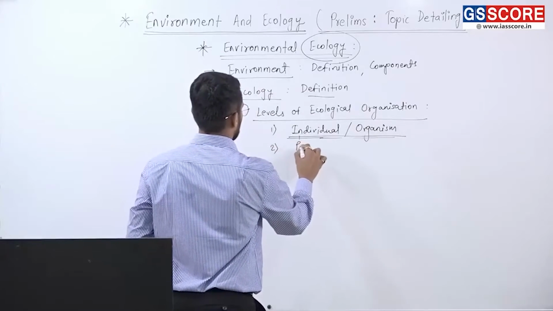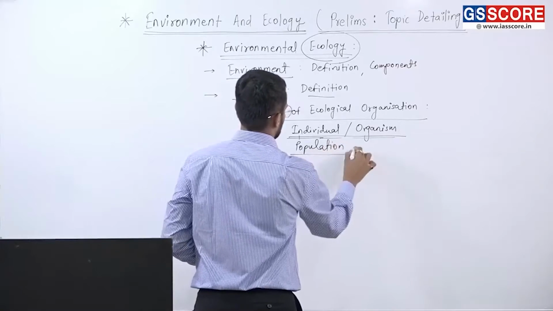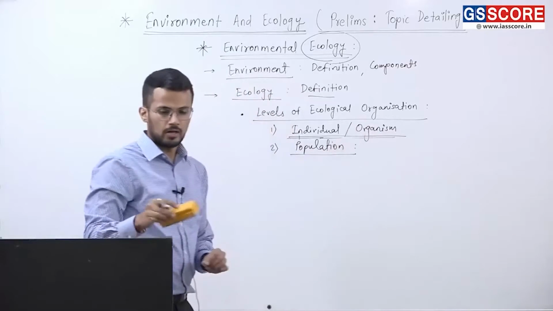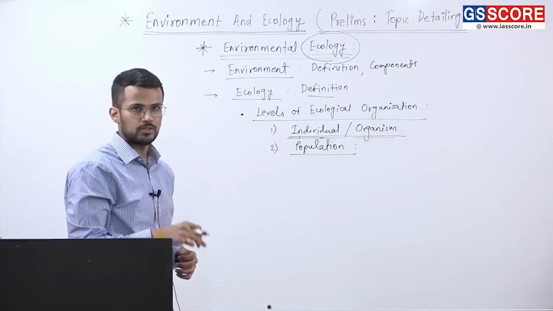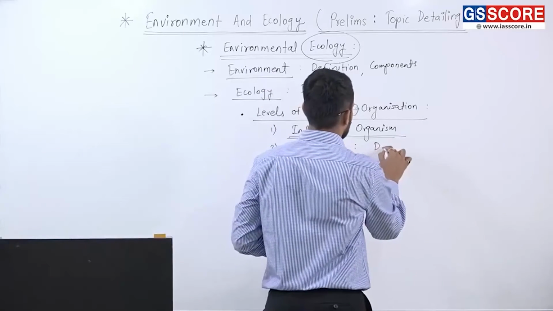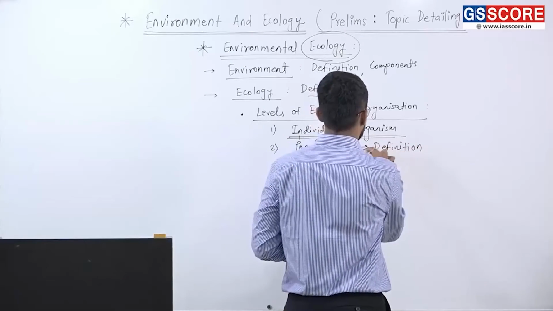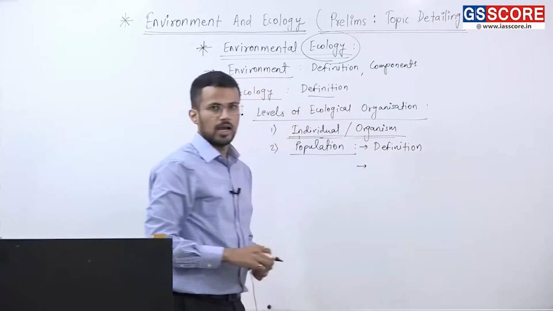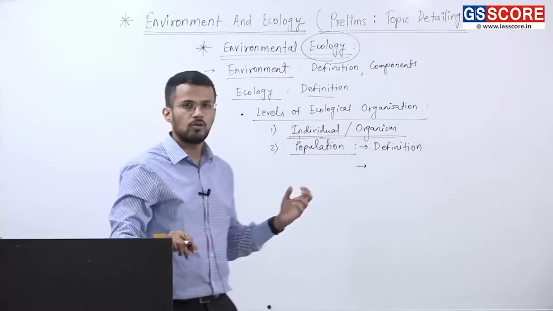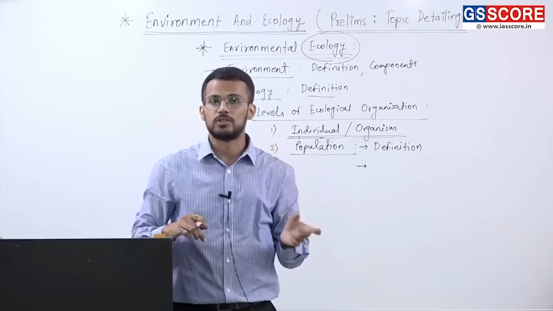Second level is of population. Right? Under this level of population, what we need to understand? We need to understand its definition. And in this definition of population, we have a term called as species, right?